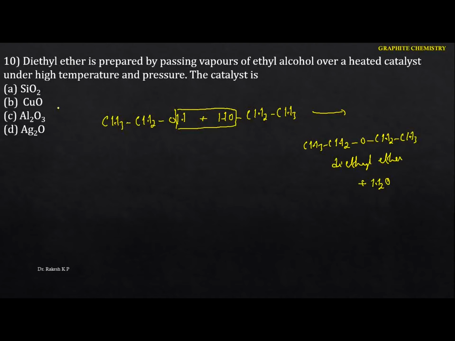That means in this case we have silicon dioxide, cupric oxide, aluminium oxide as well as silver oxide. Here the dehydrating agent is aluminium oxide, also called alumina. This is the reagent; it acts as the dehydrating agent here, which removes the water, and finally what we get is diethyl ether. So in this case the option is C.